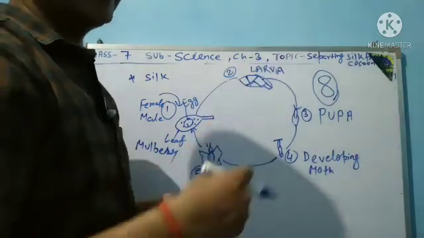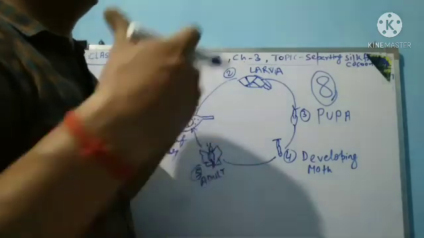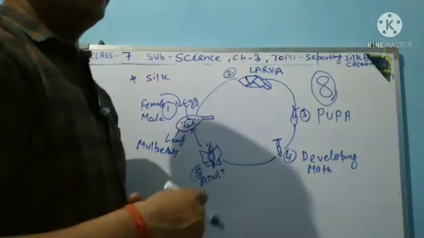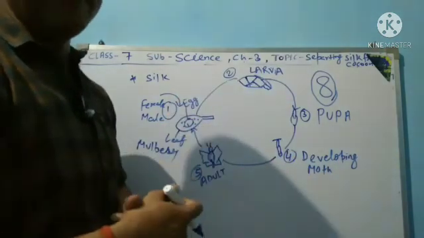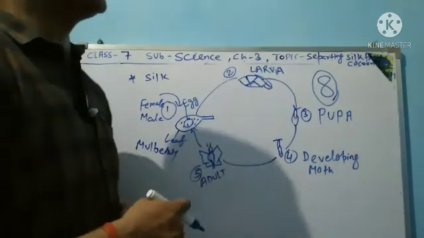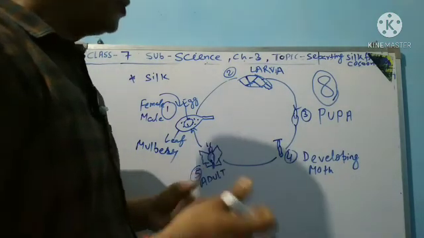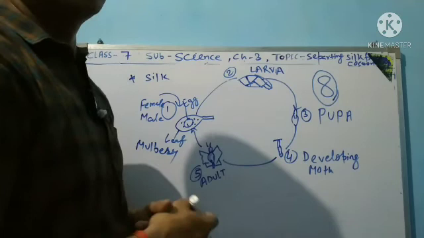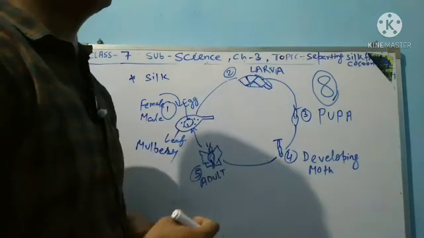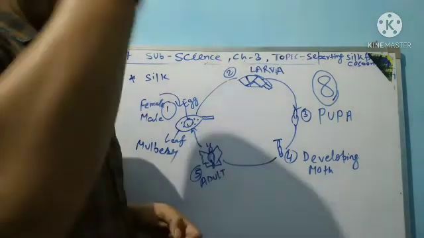The cocoons are collected and boiled in warm water, and the thread is separated, collected, and dyed to produce different types of silk, such as munga silk and kota silk. It is used in making cloth. Different types of cloth are made, mainly silk sari and silk kurta. They are costly.